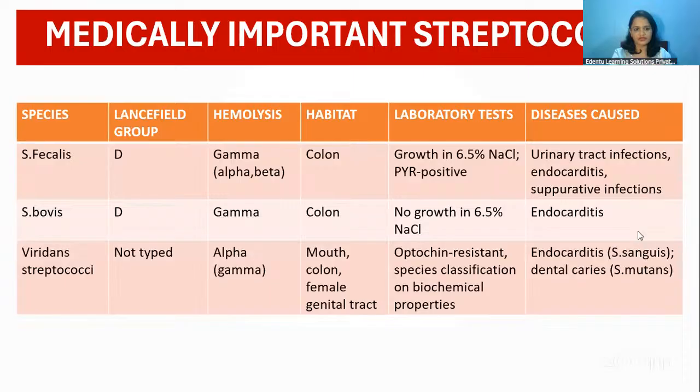Anginosus causes pyogenic infections. Faecalis is mostly responsible for urinary tract infections. Bovis can cause endocarditis. The viridans streptococci, mainly the mutans type, cause dental caries, which is important for the dentist, and endocarditis too, the sanguis type.